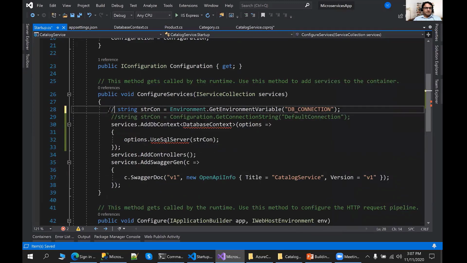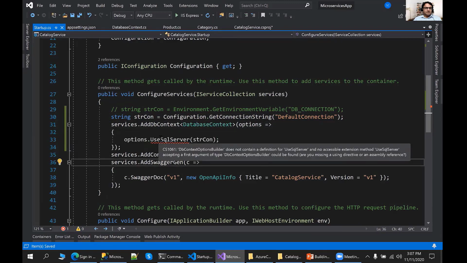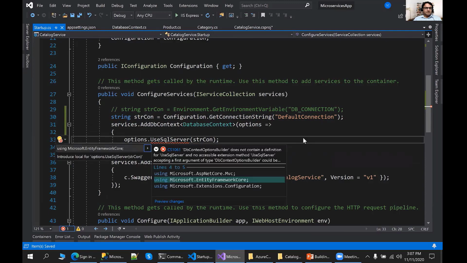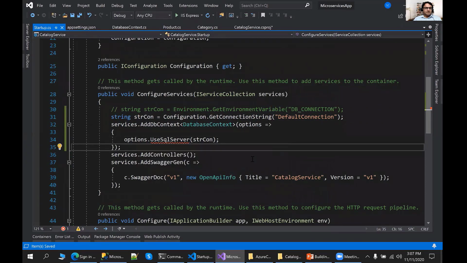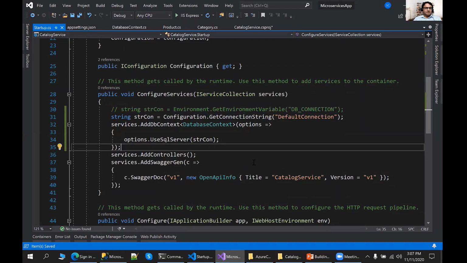I already installed the Entity Framework Core NuGet package. And here I have two variables. In one variable, I'm accessing the connection string from the appsettings.json. And in another variable, I'm accessing the connection string from the environment variable. This one I will use when I do the deployment to AKS. But right now, I will build it using IIS Express.